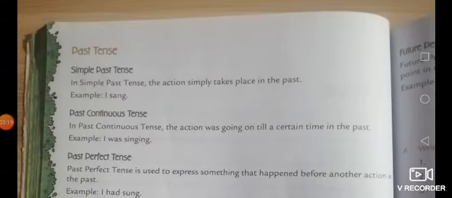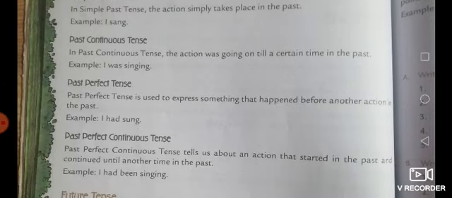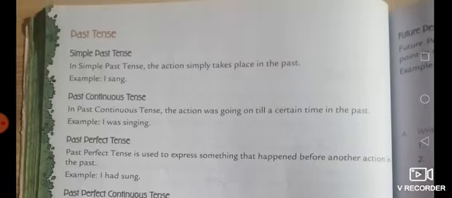Next is the past tense. So past tense is also divided into four parts. First is the simple past, which we can say past indefinite tense. Second, past continuous tense. Third, past perfect tense, and fourth, past perfect continuous tense. So let's see one by one.